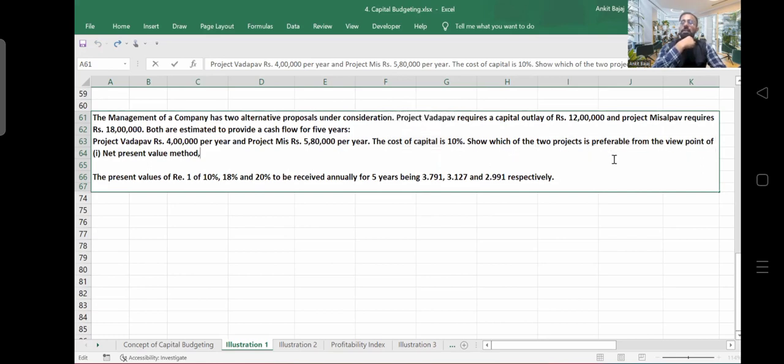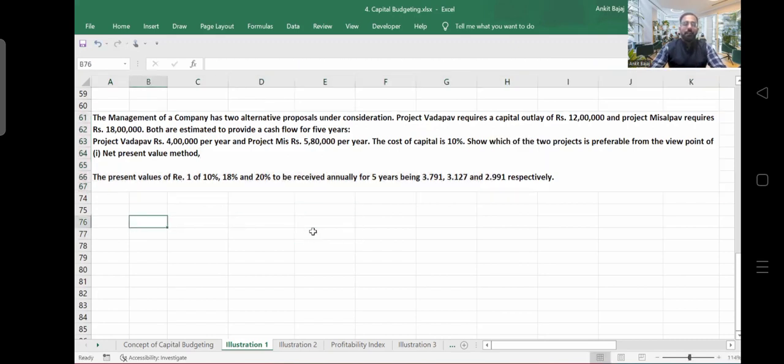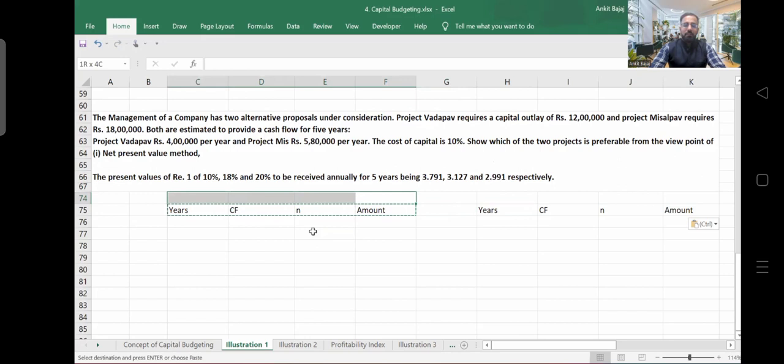So which of the two projects is preferable from the viewpoint of the net present value method, right? So now if I write down the values here, first I will write down the year, then I will write down the cash flow, right? Then I will write down the N here, and then I will calculate the amount, right? Just focus here, guys. And here I will repeat the same process. This is project Vada Pav.